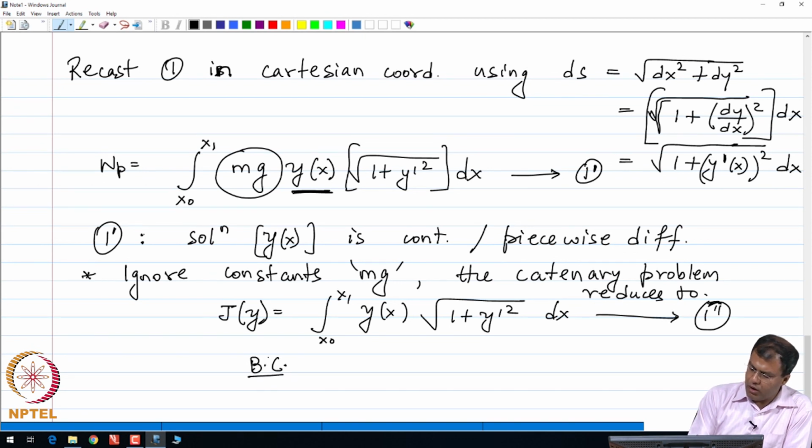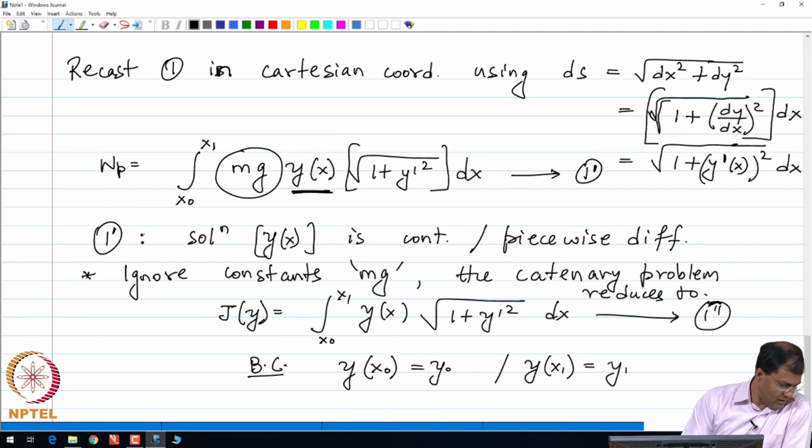From now on I am going to denote my boundary conditions with the short notation b.c. My boundary conditions are y of x 0 is y 0 and y at x 1 is y 1. So, this is the case of a fixed boundary condition problem.